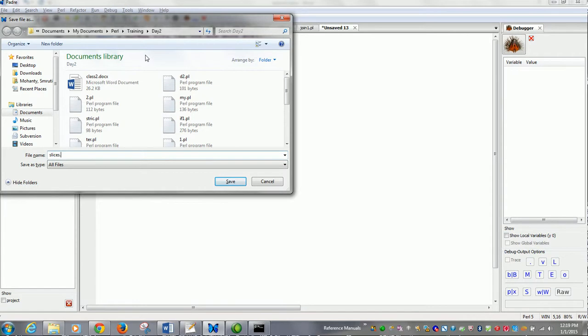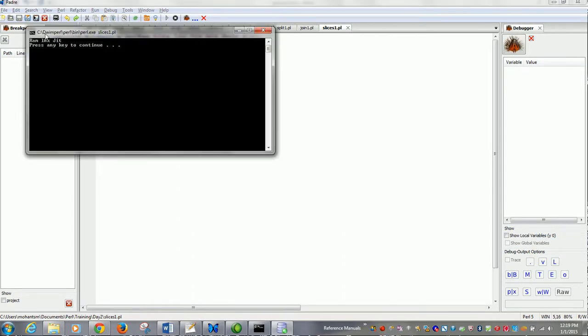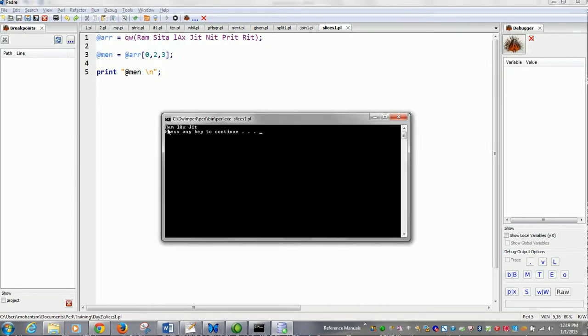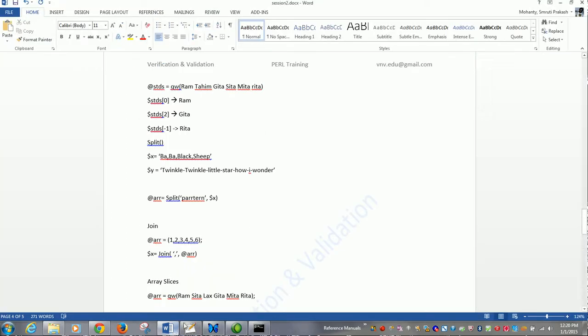This is slices, remember it as slices. So what you see, it has picked the 0 index, the 2 index, the 3rd index of the array and has assigned them to main. So it is called slicing of an array. It is different from splicing, it is slicing. The next thing, a very important thing that we are now going to discuss, is the context.